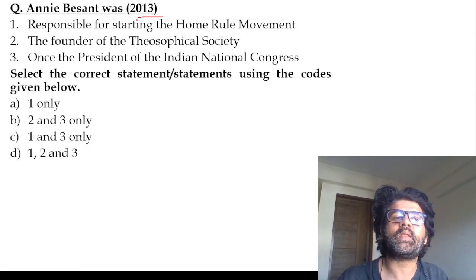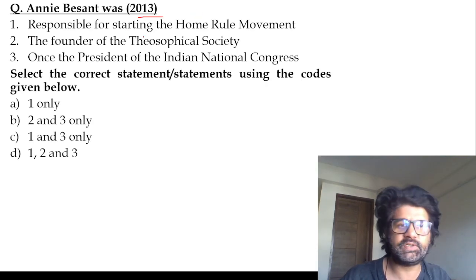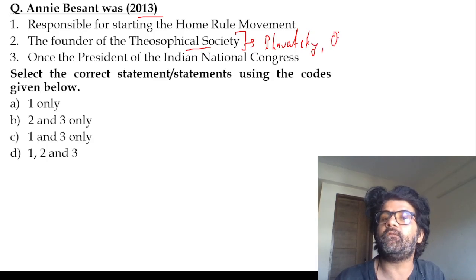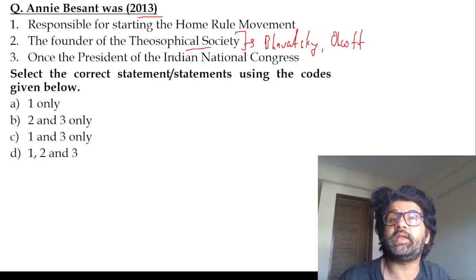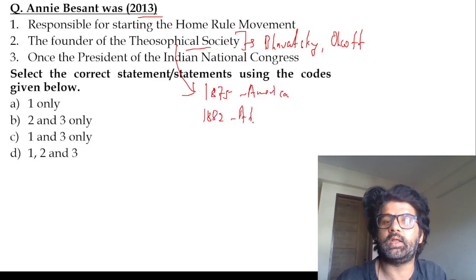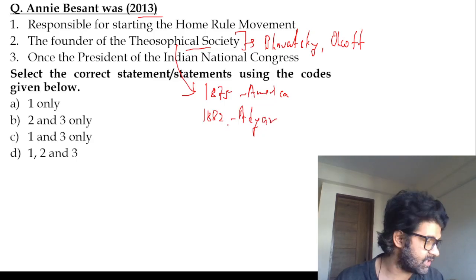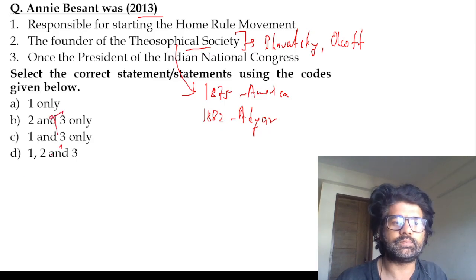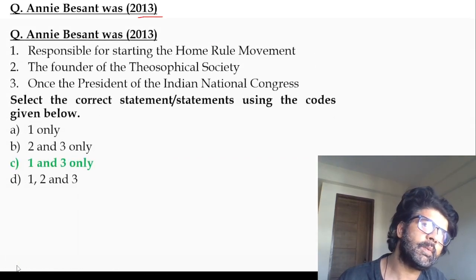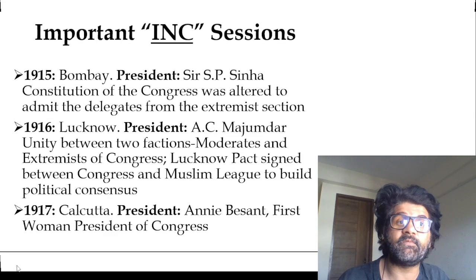So, Annie Besant, ma'am. Many people get confused with the fact that she started the Theosophical Society. No, the Theosophical Society was started by Blavatsky and Alcott. Remember these facts; they are really important. She popularized the Theosophical Society. In 1875 it was established in America, and then in 1882 they established their center in India at Adyar near Madras. So remember these facts are also important. UPSC has asked PYQs on them. So the second is wrong. If you eliminate, now you have to check the third one. She was once the president of the Indian National Congress, the first woman president of the Indian National Congress. The first Indian woman president was Sarojini Naidu. So remember these facts.